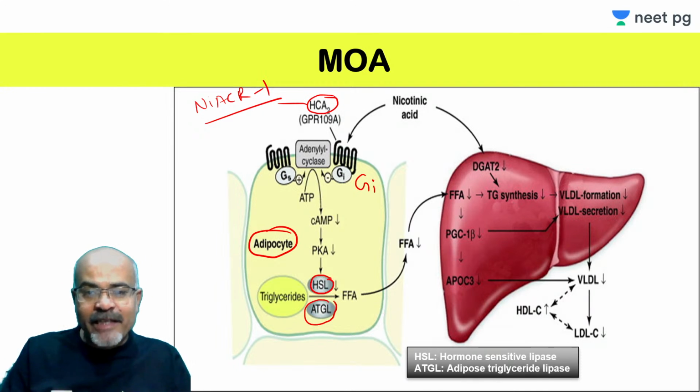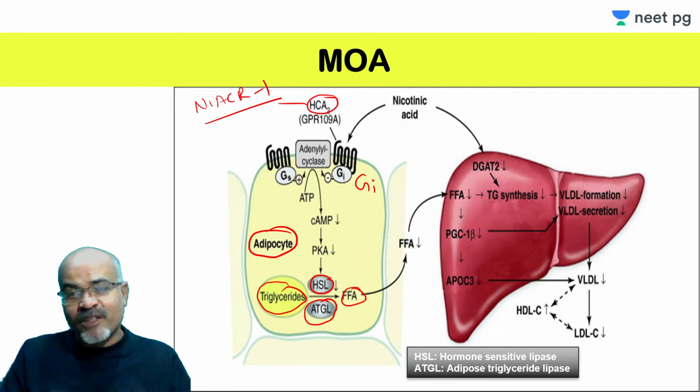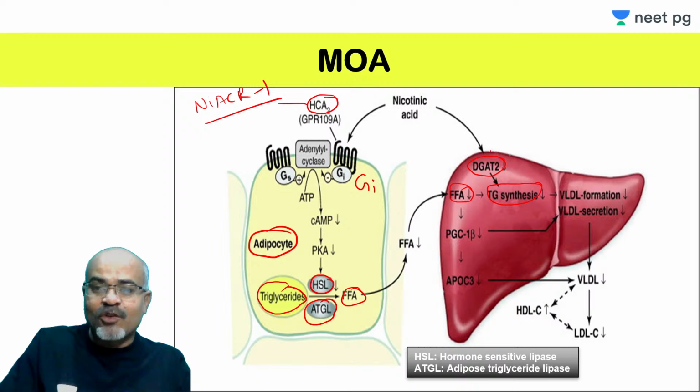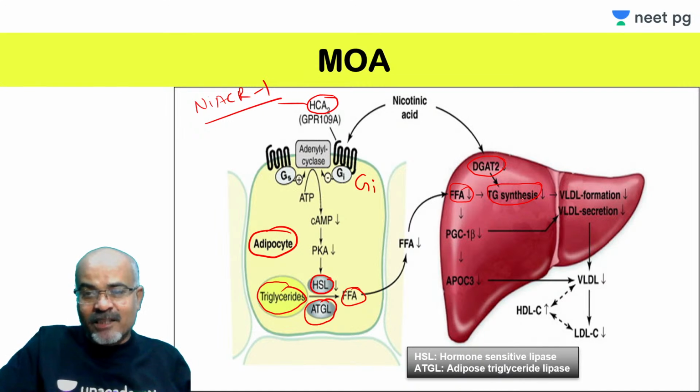Also adipocyte triglyceride lipase, which is an enzyme. So what happens? The lipolysis reduces here, in the adipocyte. The triglyceride is not broken down into fatty acid, so less free fatty acid is generated and less free fatty acid is delivered to the liver. So triglyceride synthesis will be reduced. Not only that the raw material is in shortage, this nicotinic acid also affects the activity of the diacylglycerol acyltransferase 2 enzyme, which is involved in triglyceride synthesis in the liver.